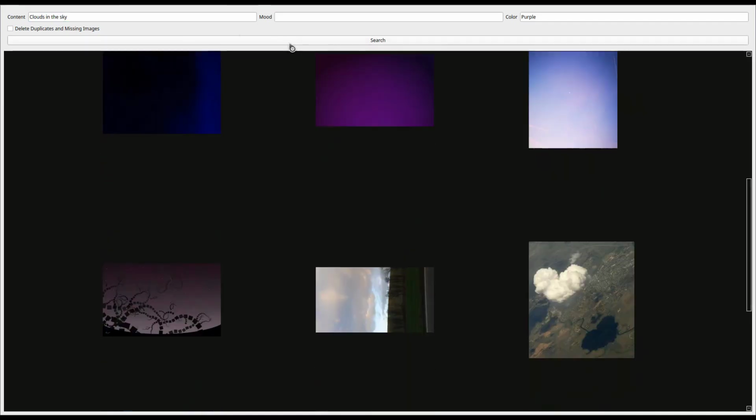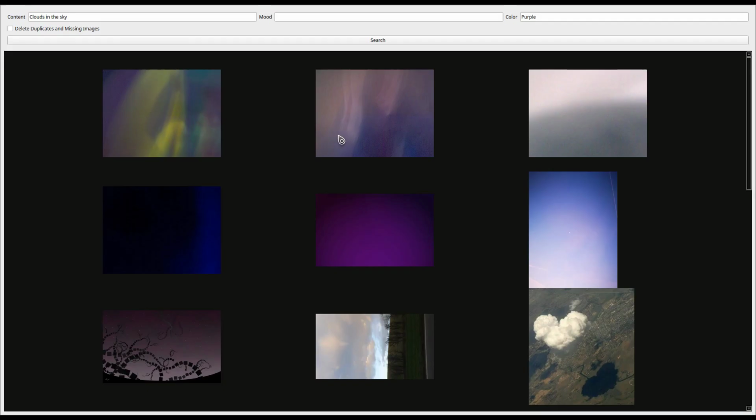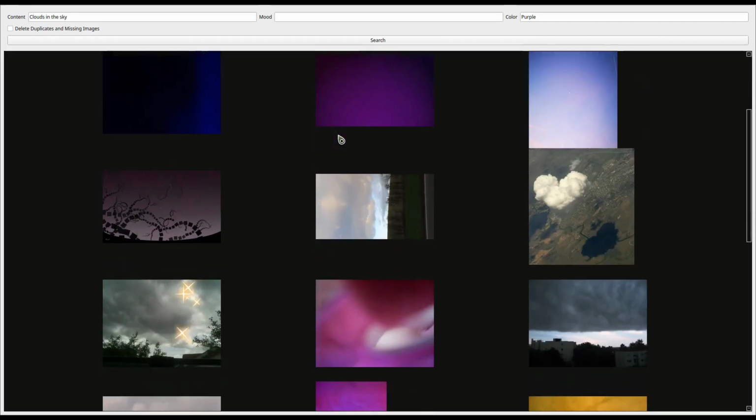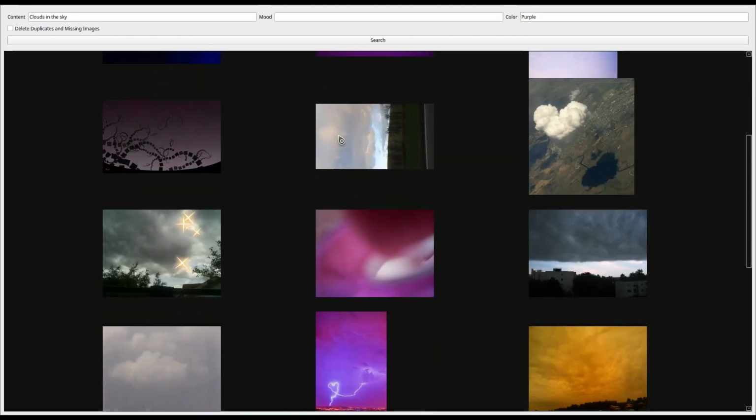Okay, and now for something that sadly doesn't really work, at least not as one would assume. Combining the search fields. It kind of works, but then again, it doesn't really. As you can see, there's one image of purple clouds, but the rest not really.